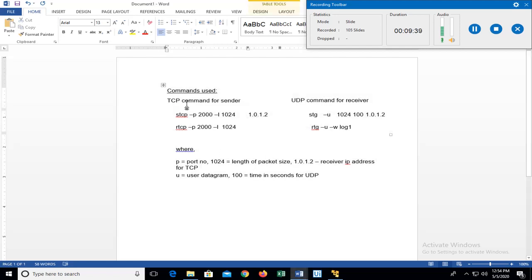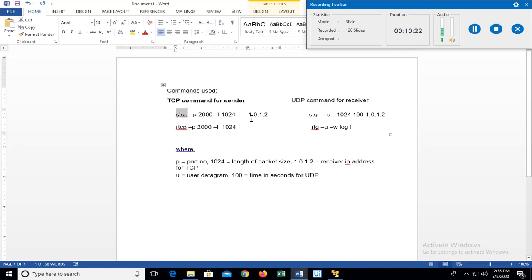That is the first one. If you just see, we have a TCP command. Under this we have STCP, which implies that it is a sender node which is using a TCP connection. Then after STCP, we have specified space hyphen P, which tells that the next number is the port number, so the port number is 2000. Next hyphen L specifies the length of the packet we are using, which is around 1 KB, that is 1024.